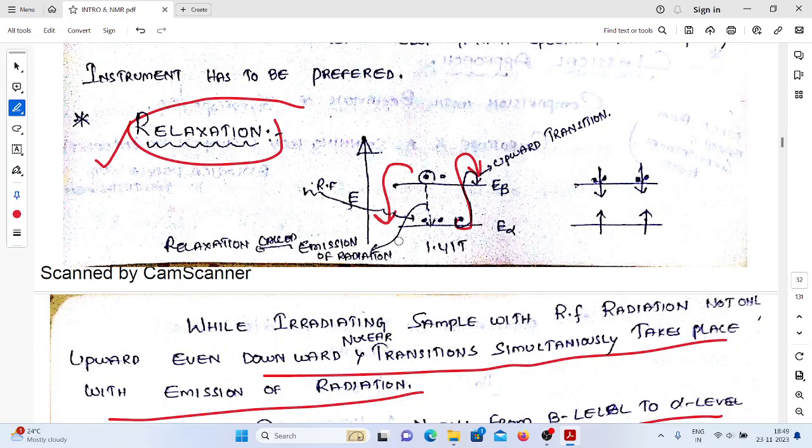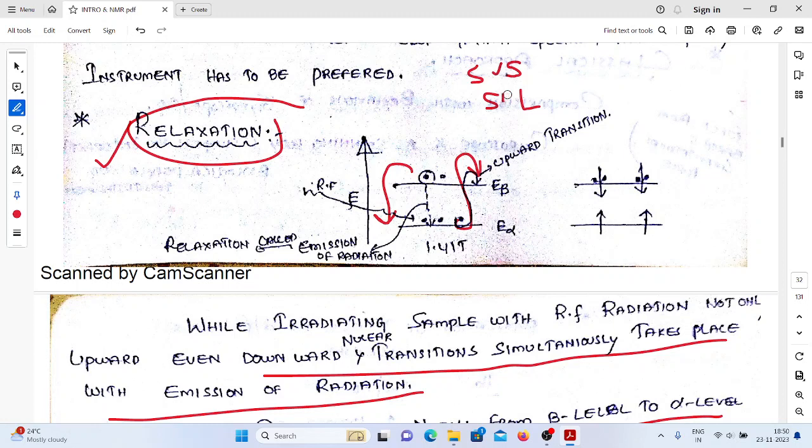Here we have two types of relaxation: spin relaxation and spin lattice relaxation.